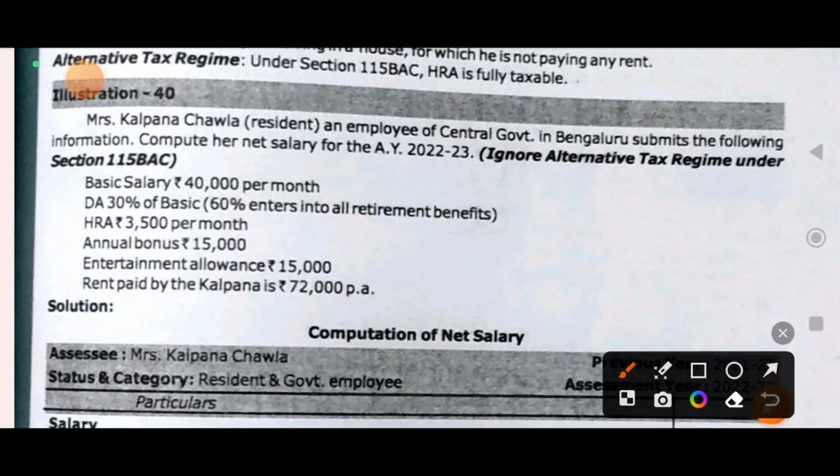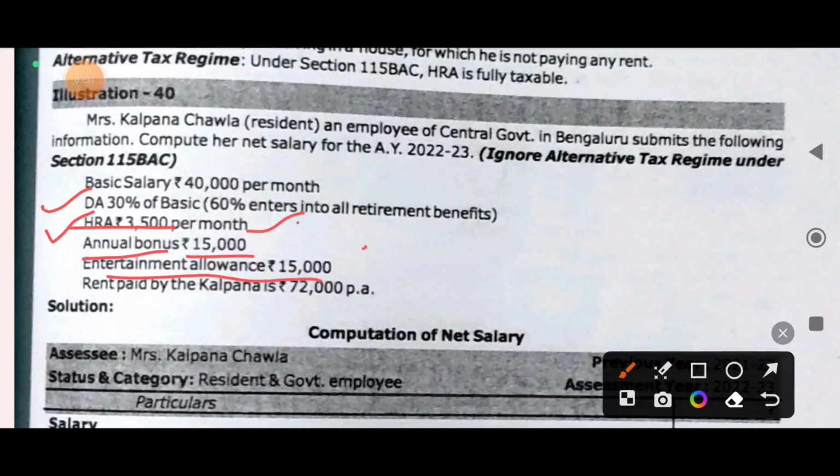For the calculation of HRA we will use that one. HRA is 3,500 per month. So we need to do a working note, first calculating DA, then calculating HRA. Annual bonus is 15,000. Entertainment allowance 15,000 is received.